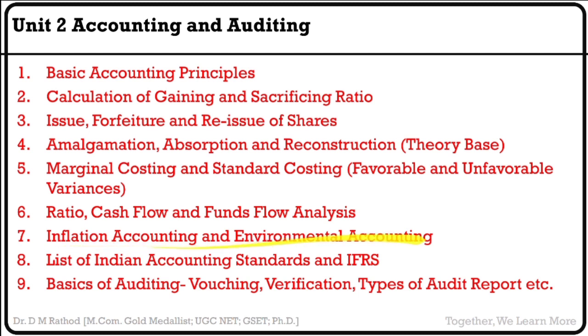Then we have inflation accounting, environmental accounting. You need to remember the accounting standards and IFRS with list, accounting standard 1, accounting standard 2, 3, 5, etc. And we have some basics of accounting, vouching, verification and types of audit report. Clear? So these are the important topics for accounting and auditing.